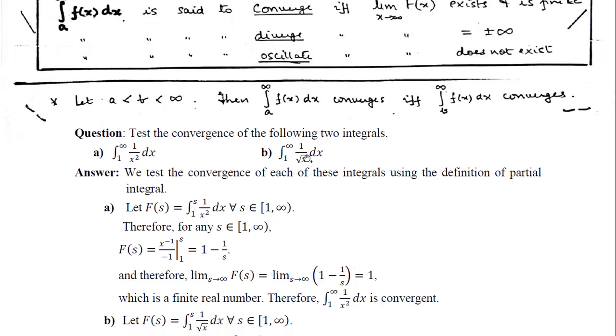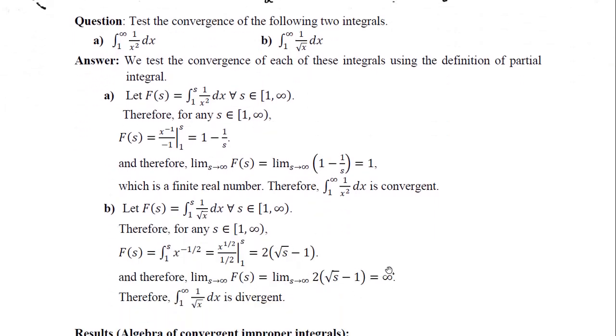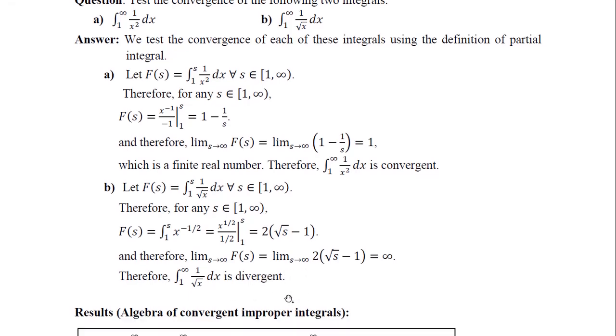Similarly, you can do this because here p is less than 1. So if you do this also specifically, you will get this limit as infinity, and you will be able to prove that this integral is divergent.